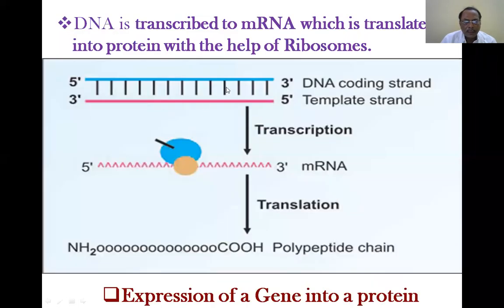This is a gross view. This is the gene, the coding one, the code in the same DNA. This is mRNA, and this is a polypeptide chain that is being produced. The gross diagram: expression of a gene into a protein. This process is also called the central dogma of Crick.